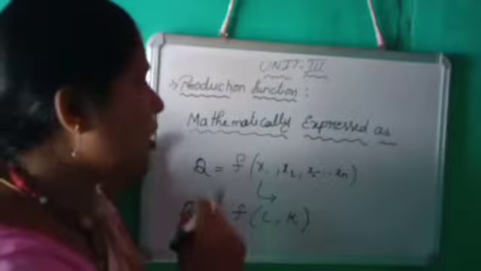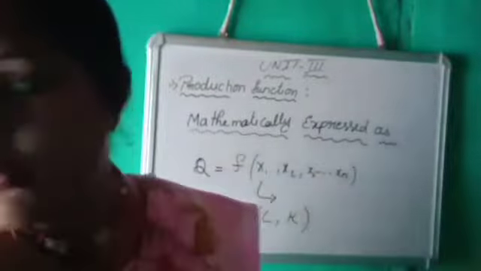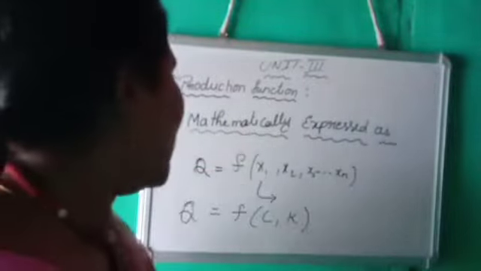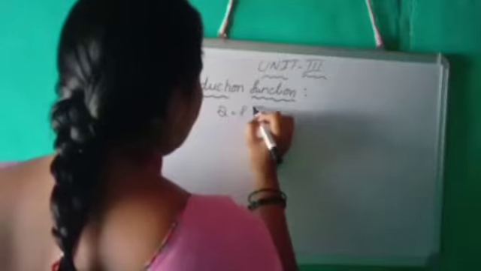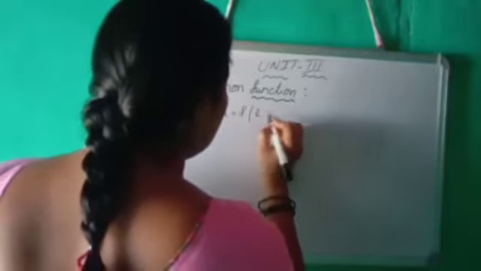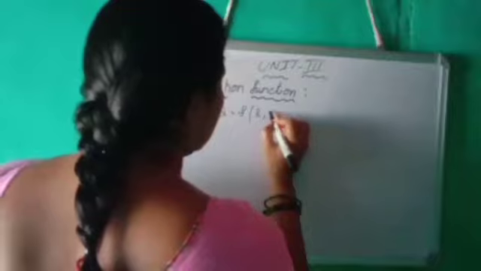It was modified as Q is equal to F of land, labor, capital. Okay, Q is equal to F of labor, capital.